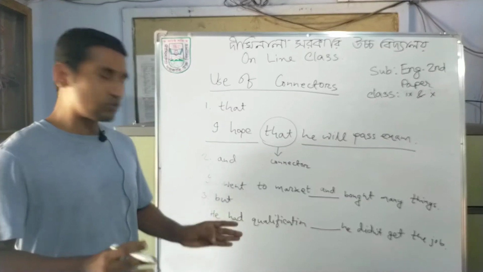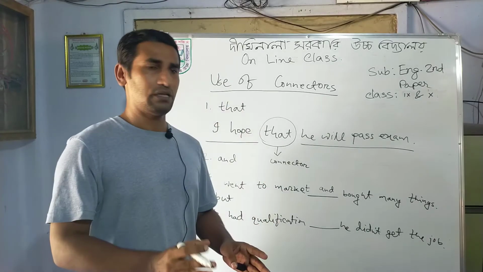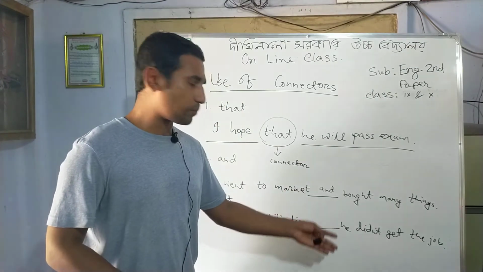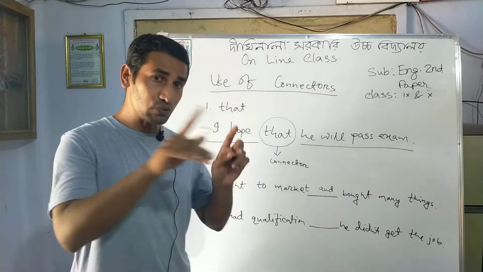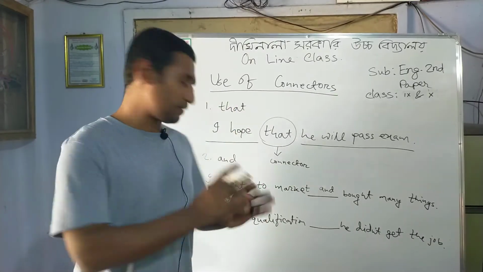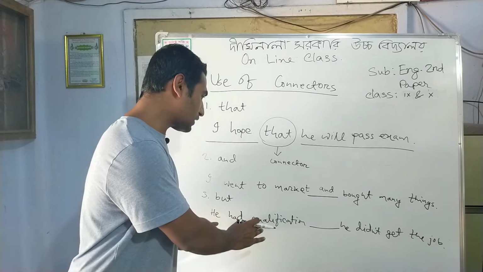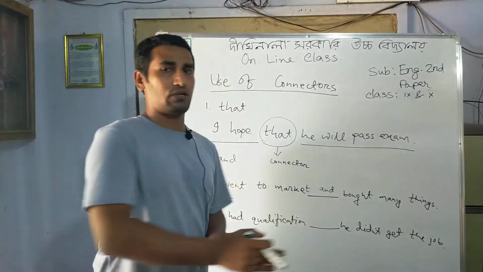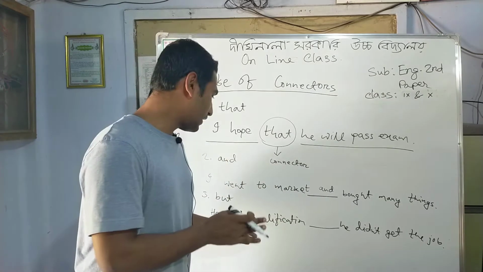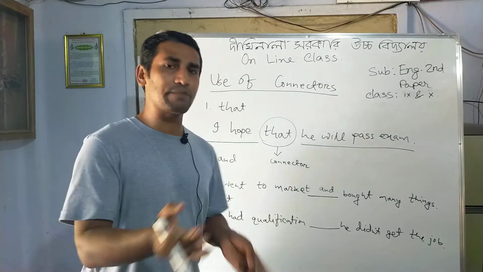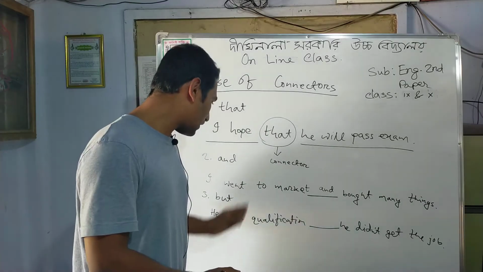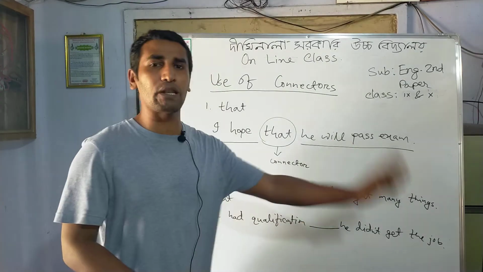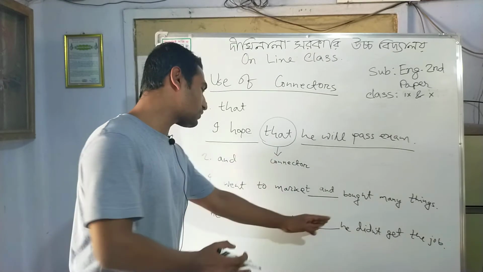You know he had qualification, that means তার যোগ্যতা ছিল, and the next portion he didn't get the job, সে চাকরিটা পেল না. So what can you imagine here? There are two opposite types of portion here. So if I use and here, তার যোগ্যতা ছিল এবং সে চাকরিটি পেল না, actually that doesn't match. But if I say তার যোগ্যতা ছিল কিন্তু সে চাকরিটি পেল না, so here we can use but.